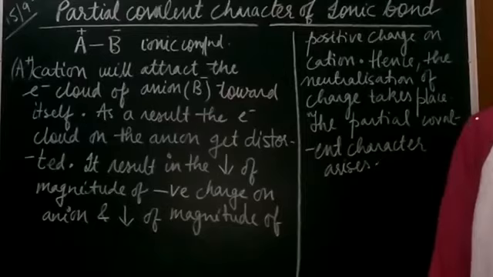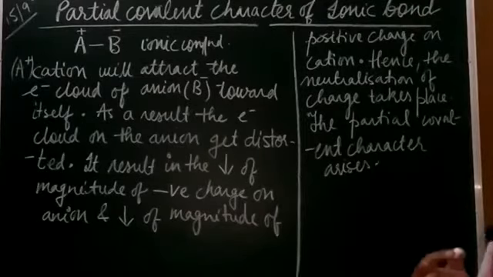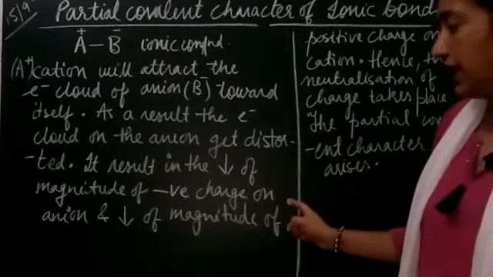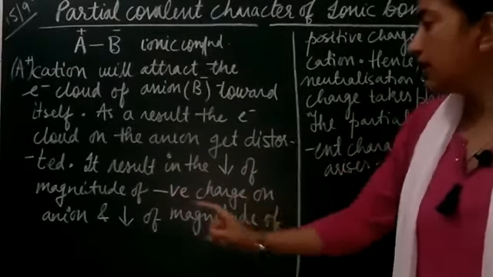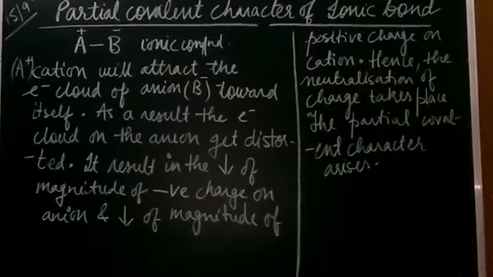Right, students? So in an ionic bond, a cation is going to pull or attract the electron cloud of the anion toward itself. So what will happen? The electron cloud on the anion will get distorted. It results in the decrease of the magnitude of the negative charge on the anion and also a decrease in the magnitude of the positive charge on the cation.